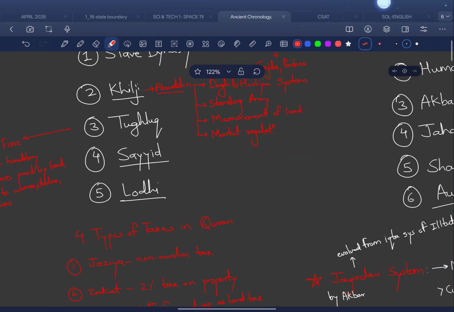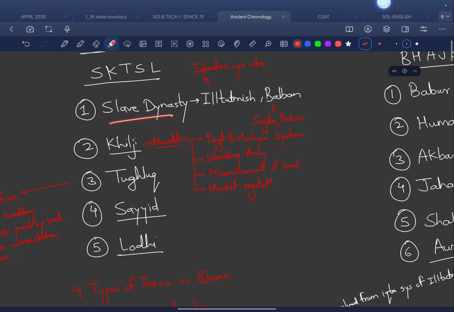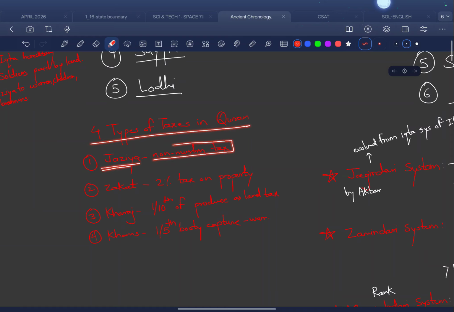So we are done with the slave dynasty, Khilji, Tughlaq, Sayyids, and then Lodi. Not an issue. Then we move to the 4 types of taxes in the Quran. This is very important. The first is jizya. This is what I said in the beginning, that jizya is a tax imposed on non-Muslim people, not on Muslim people.